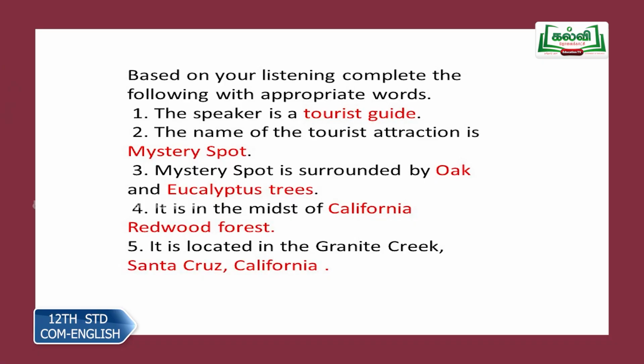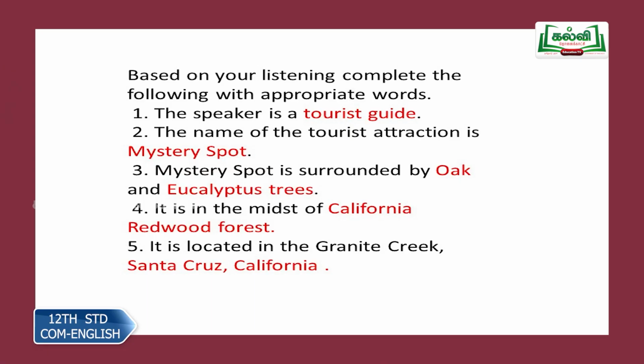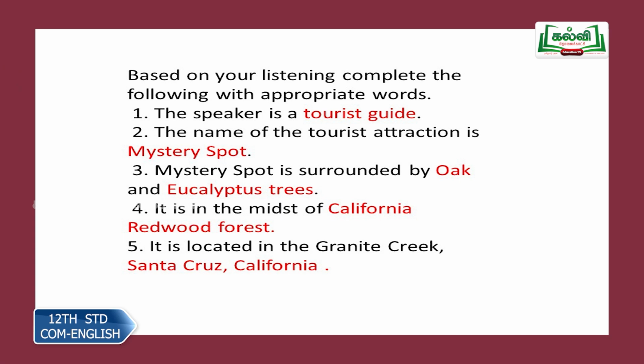Okay? Now let us look at the answers. You have the passage in your textbook, so you can check it up there. Question 1. The speaker is a tourist guide. See, what did your introduction say? You are going to listen to a tour guide. Therefore, the speaker is a tourist guide. Second one, the name of the tourist attraction is dash. So in the passage, the tourist guide explains the anti-gravity spot in Santa Cruz, California in USA, popularly known as mystery spot. So the answer here is mystery spot.